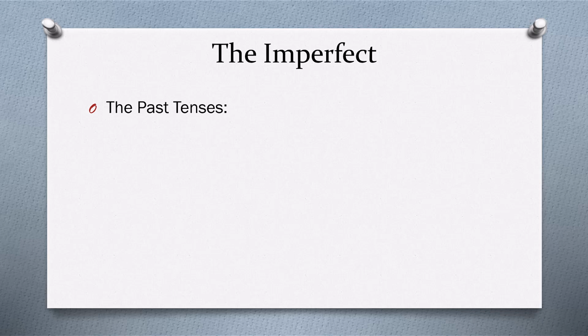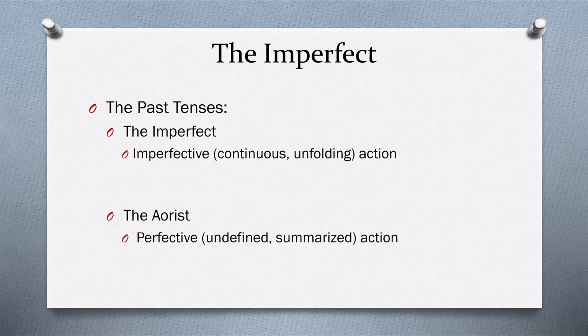Biblical Greek or Koine Greek has two past tenses, and they are the imperfect and the aorist. The imperfect, as you might have guessed, represents imperfective action. By imperfective, we just mean it's continuous action, or it's represented as being unfolding. It's action that's incompleted from the point of view of the author. Whereas the aorist represents perfective action, that is undefined or summarized action, action that's viewed as having been completed.